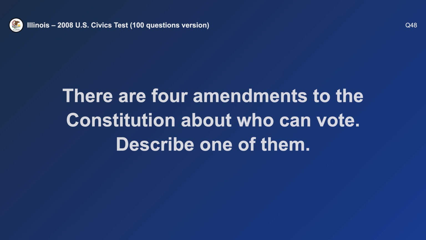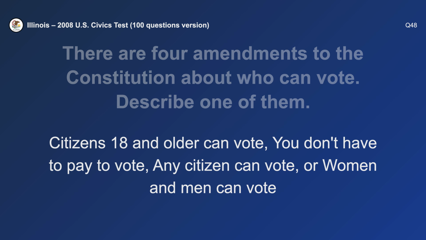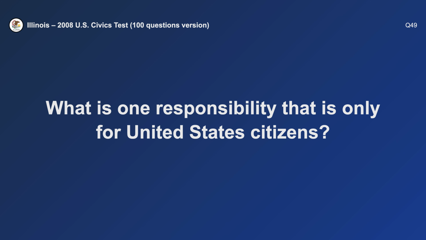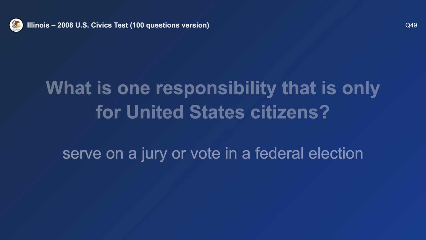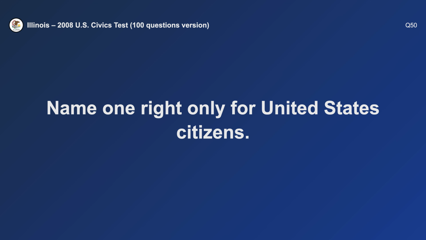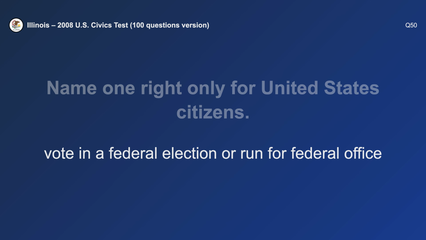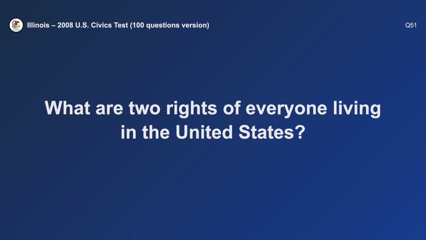Describe one of them. Any citizen can vote. What is one responsibility that is only for United States citizens? Vote in a federal election. Name one right only for United States citizens. Vote in a federal election. What are 2 rights of everyone living in the United States?